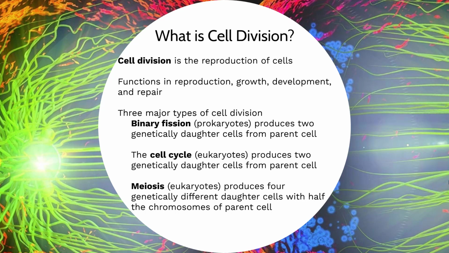Now meiosis is a very different type of cell division. In meiosis, a parent cell divides, and when the process is done, we will get 4 cells instead of 2. Those 4 daughter cells are genetically different from each other, not the same, and they only have half the amount of DNA, or half the chromosomes, as the original parent cell.